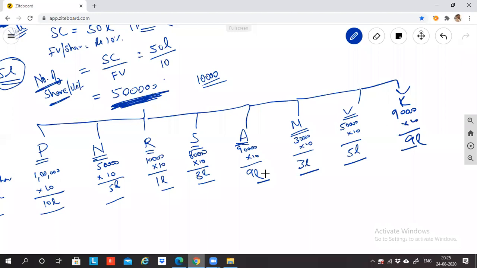So this 90,000, 50,000, 30,000, 80,000, 10,000 is called shares. These are the units. Shares means units. Each unit price is 10 rupees. So the entire share capital is broken down into various units. If Kushal is buying 90,000 shares, I'll give him a certificate called a share certificate. In that I'll mention, you purchased 90,000 shares of 10 rupees each, so you have to pay 9 lakh rupees. This is a certificate which the company will give to Kushal.